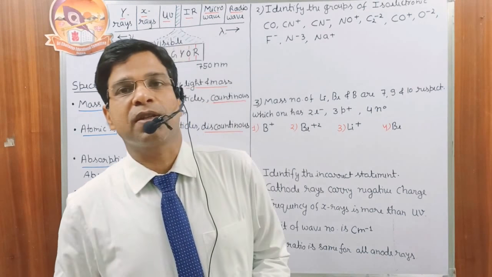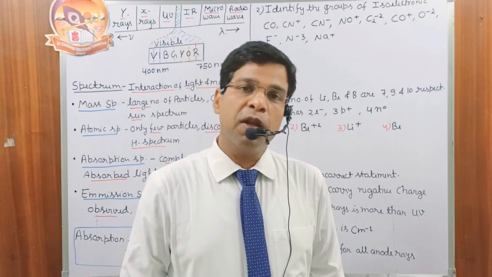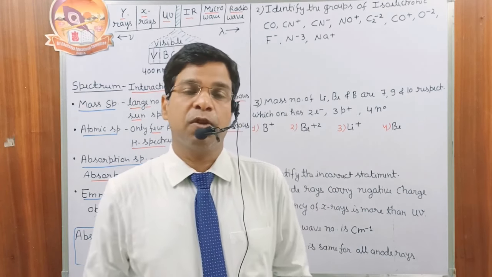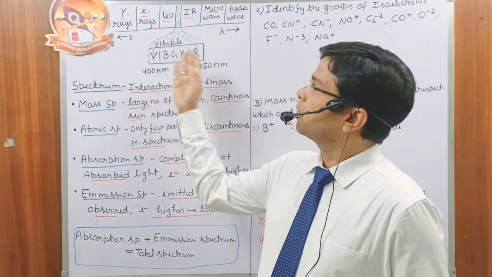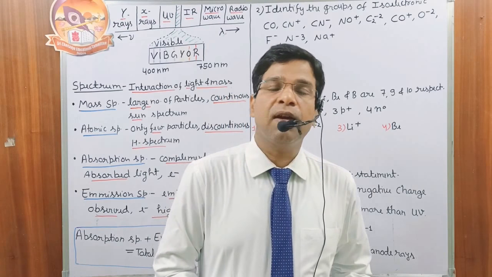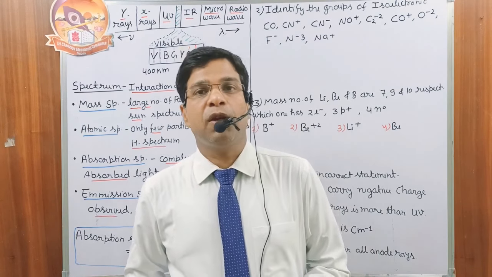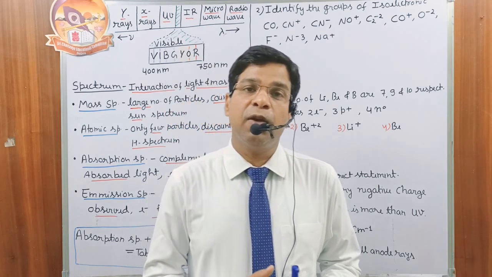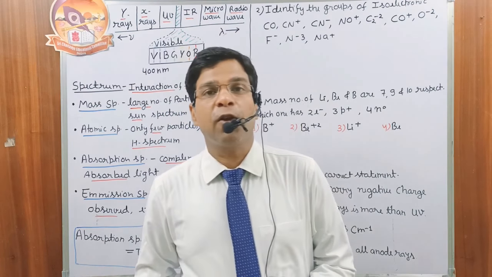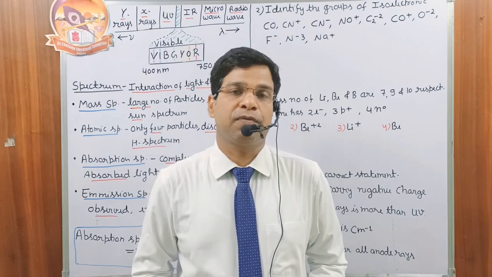which comes from the sun, is called solar radiation. Solar radiation extends from the radio waves till the gamma rays. After the gamma rays we also have the cosmic rays, but the source of the cosmic rays is still unknown to us, so we cannot include the cosmic rays in the solar radiation.